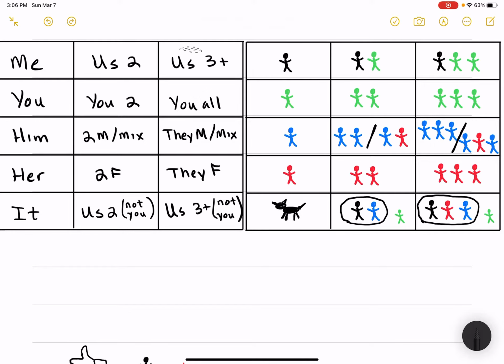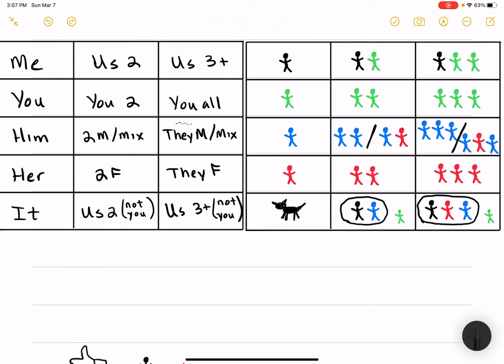If now we go to this plural column, which is usually three or more people, you have us, all of us. So if you're in the room and there's three or more people, we're all going to eat. We're all going to go downtown. All of us are getting a stimulus check. Like everybody you're talking to is included. You all, y'all, out here they say yous. So that's just a group, right? You all. All of you move to the back. All of you are getting out of work early today. So three or more, again, it's just you all.